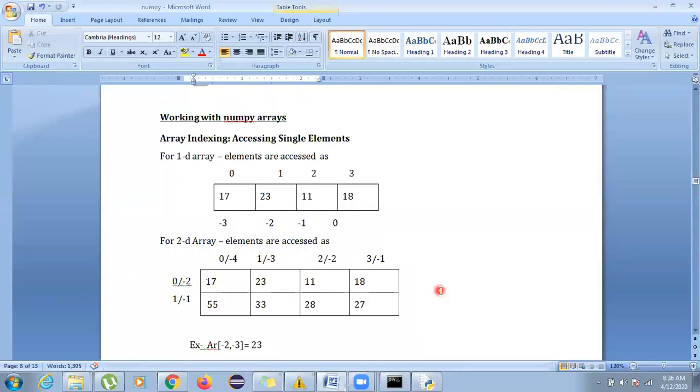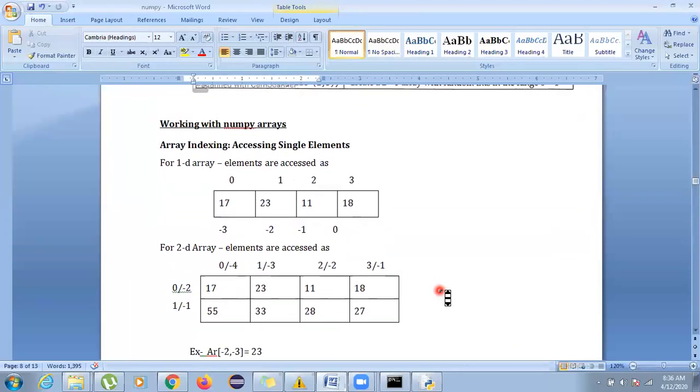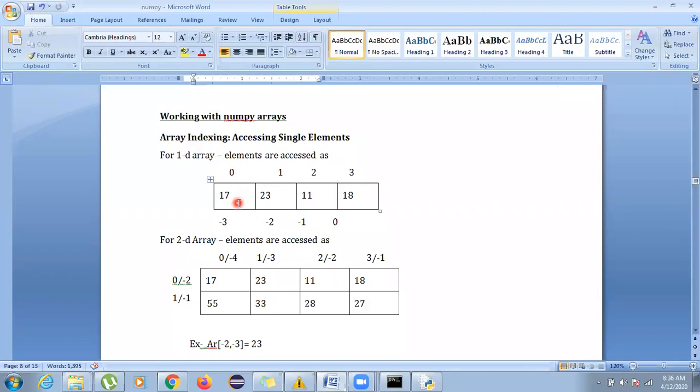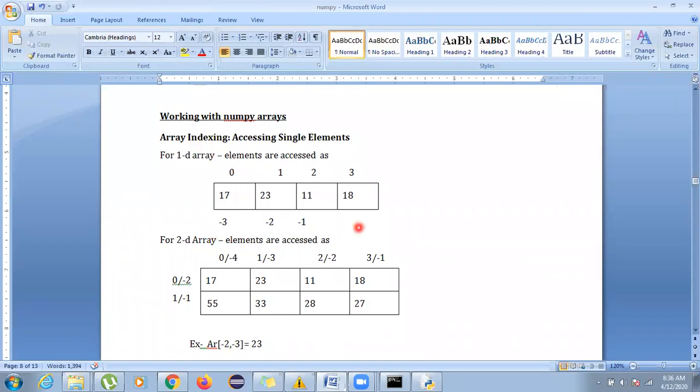So working with NumPy arrays, first is indexing. It always starts from 0, 1, 2, 3, 4, and it also has negative indexing which starts from -1, -2, -3. Sorry, it has been written wrong over here. It should start from -1, then -2, then -3, and then -4. Negative indexing never starts with 0, it always starts with -1, while positive indexing starts with 0.